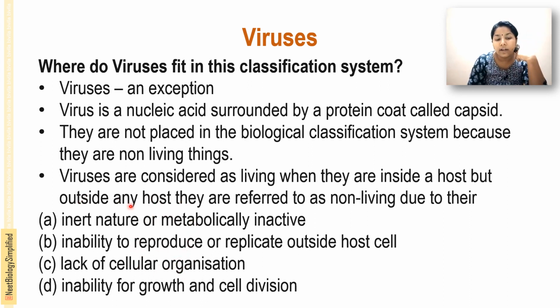They are inert in nature, that is, metabolically inactive, and unable to reproduce or replicate, or produce progeny, outside the cells. They cannot produce new cells outside the host cell. They lack cellular organization. Except for the nucleic acid, all other cell organelles, like mitochondria, lysosomes and ribosomes, are absent in viruses. They are also unable to grow and divide, so growth and cell division is not possible for these organisms.